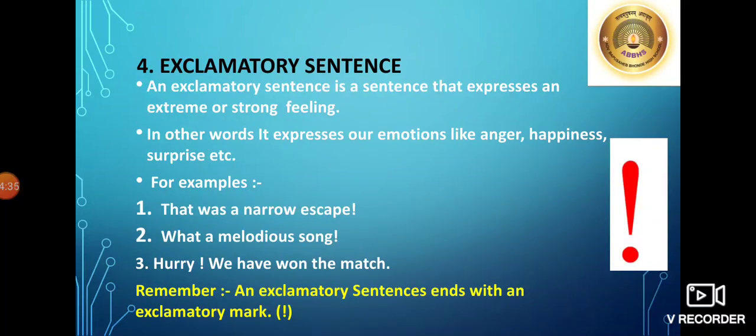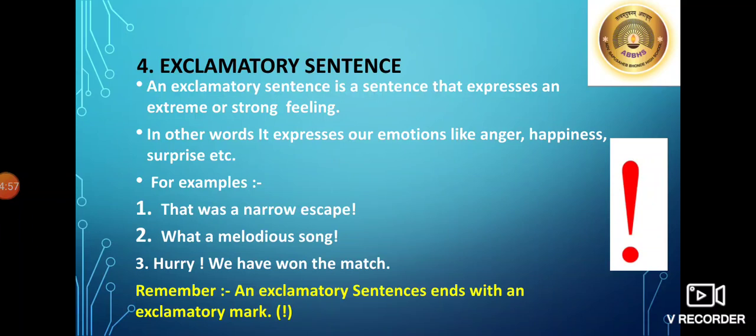Exclamatory sentence. An exclamatory sentence is a sentence that expresses an extreme or strong feeling. In other words, it expresses our emotions like anger, happiness, surprise, etc. For example, that was a narrow escape!